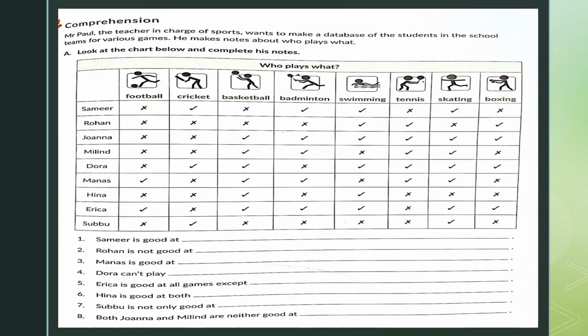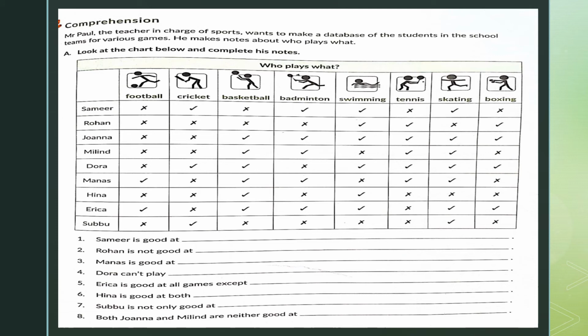Now come to the comprehension exercise. This also you'll do in the book itself. Mr. Paul, the teacher in charge of sports, wants to make a database for the students in the school, teams for various games. He makes notes about who plays what. So look at the chart below, the way he has made the chart. Names of the students are given in one column and the games are at the top, and a tick mark and a cross mark is there. Based on this data, you are going to comprehend the questions and answer them.